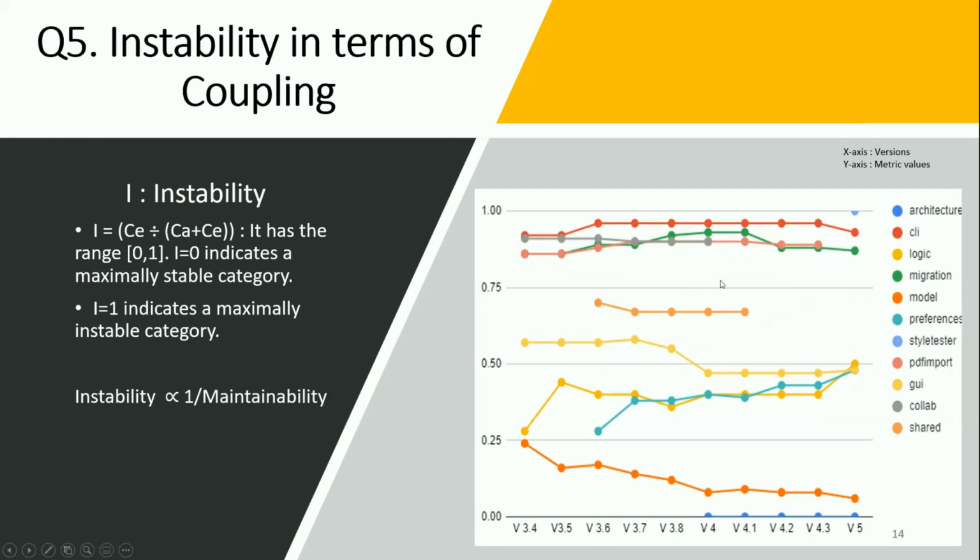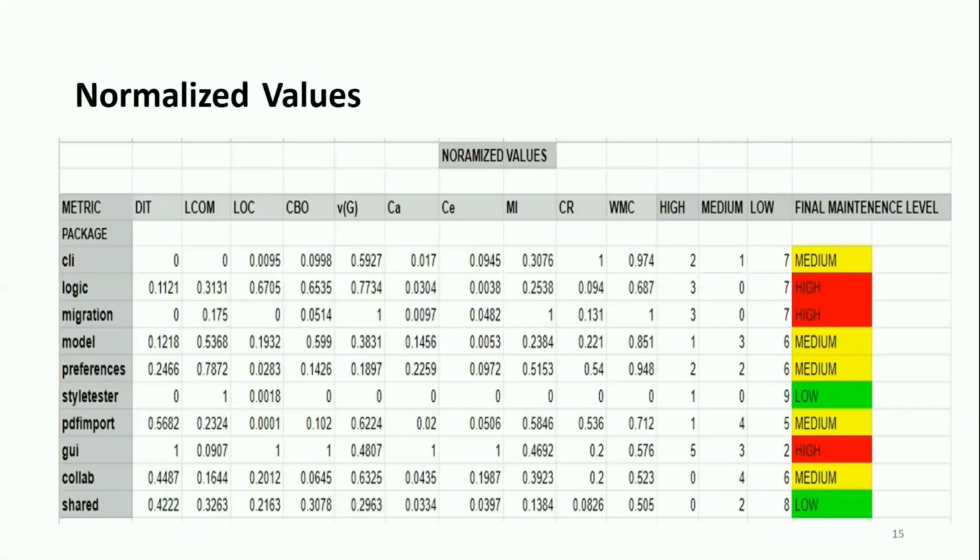So from the graph, we can say that the packages like CLI, migration, and collab are the packages which are highly unstable when compared to that of others. And this is the final result that we have produced. As it is difficult for me to explain this, I will explain it with the help of an example.